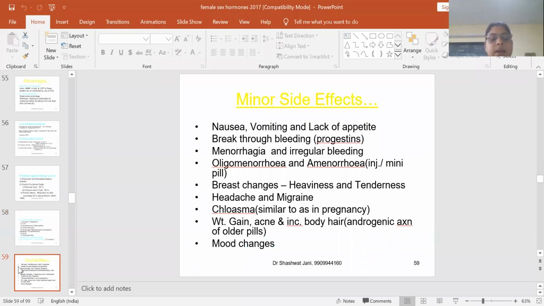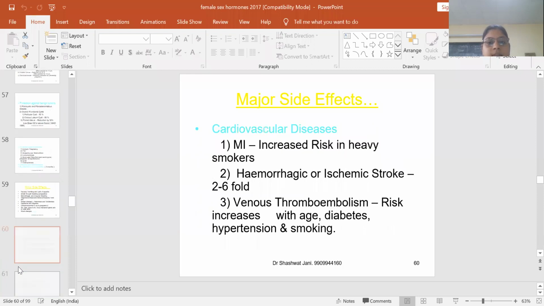Minor side effects will be nausea, vomiting, lack of appetite, menorrhagia, irregular bleeding, amenorrhea, which is absence of bleeding, or oligomenorrhea, scanty bleeding can occur. Breast changes like heaviness and tenderness can occur. Chloasma, there can be chloasma formation on the cheeks of the mother, and then weight gain, acne, and mood changes can occur. These are the minor side effects.